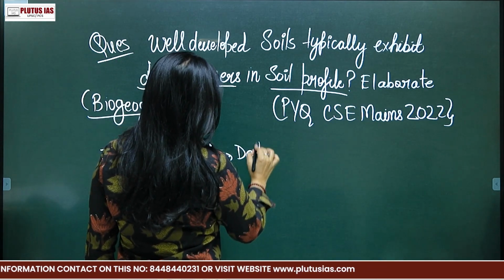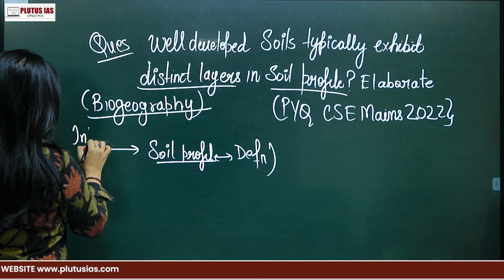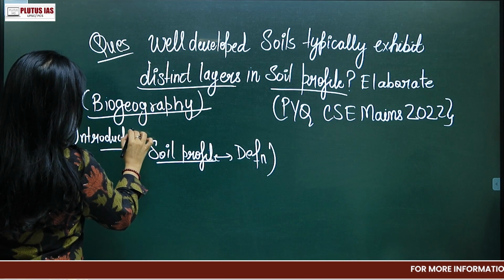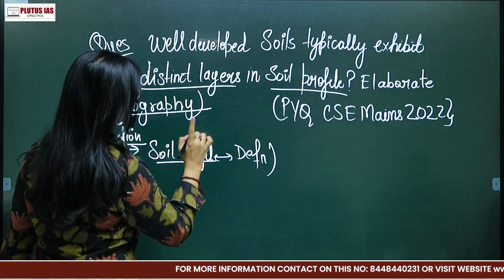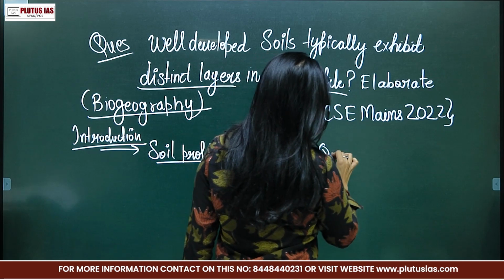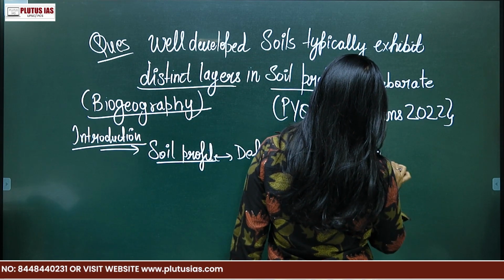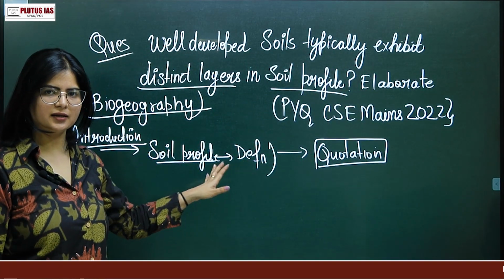This can be your intro. In the introduction, you will write your soil profile definition, or you can start with a good quotation. So either way you can start your answer.